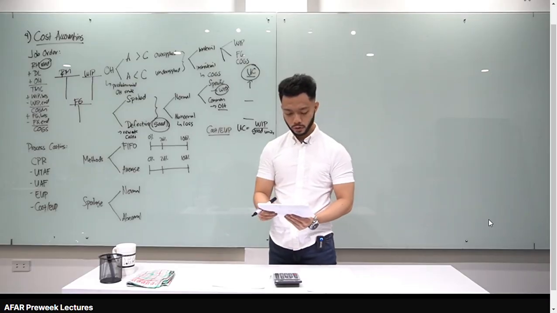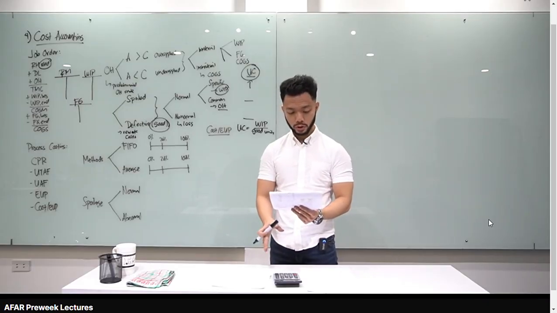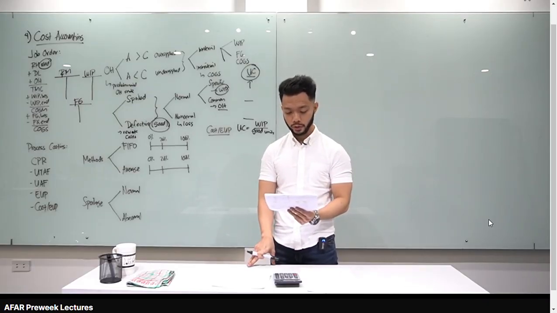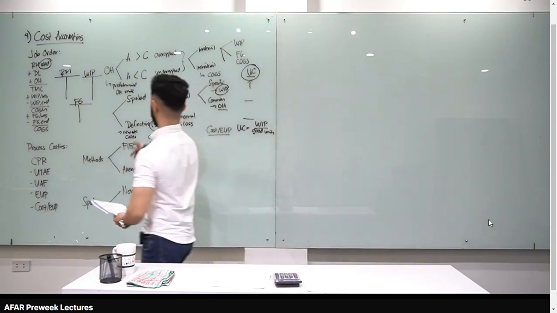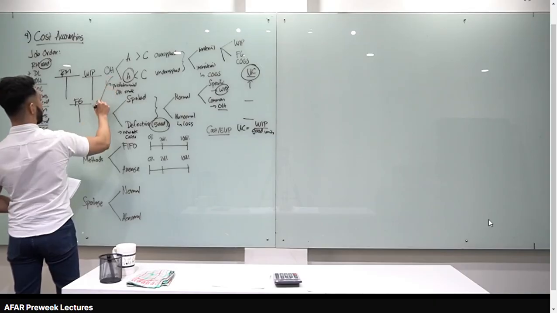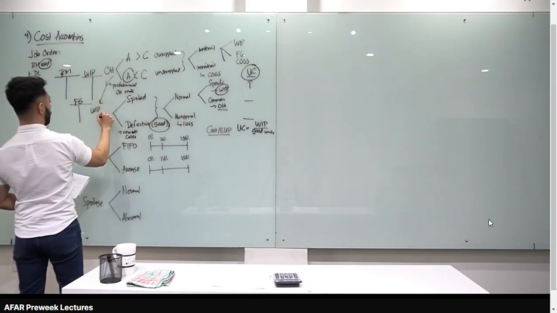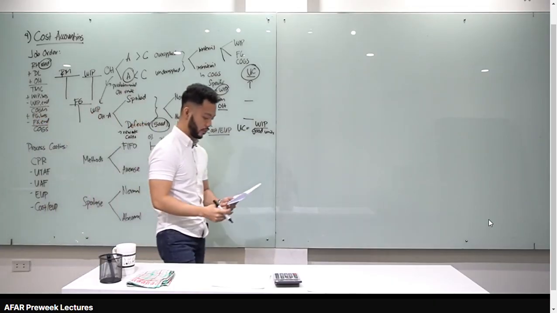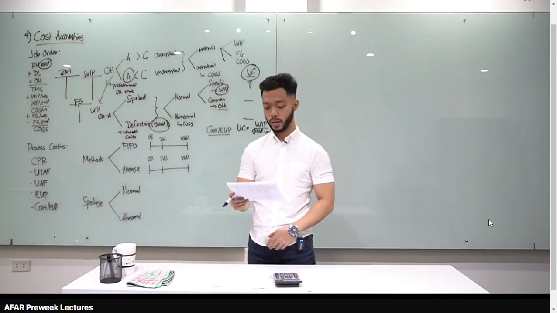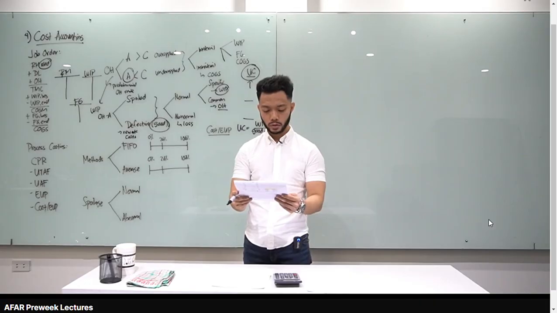Okay. Let's go to number 47. In the job cost system, the application of factory overhead is usually reflected in the ledger as an increase in. Now, when you apply OH, your journal entry is debit WIP, credit OH applied. Okay? So our answer here, class, for number 47 is letter C. Debit WIP, credit OH applied. Letter C for number 47. Let's go to number 48.